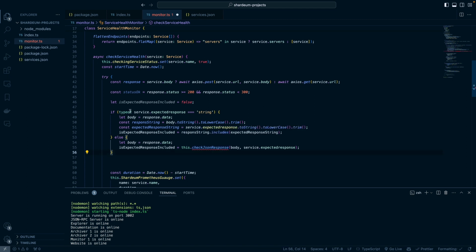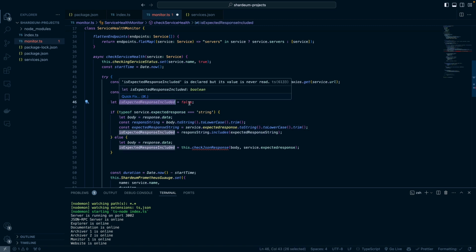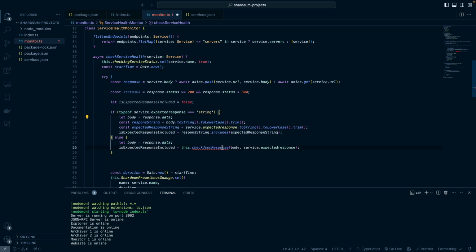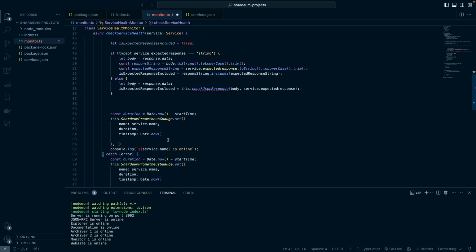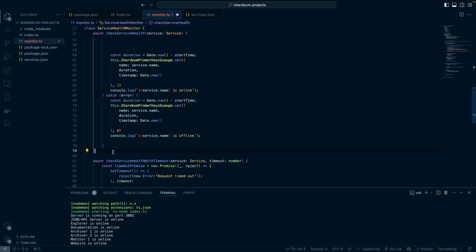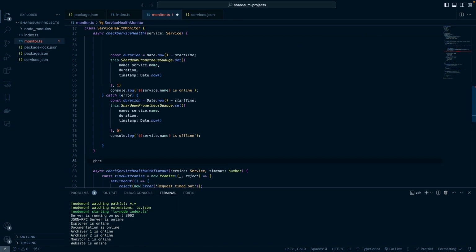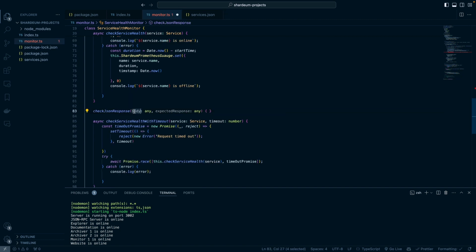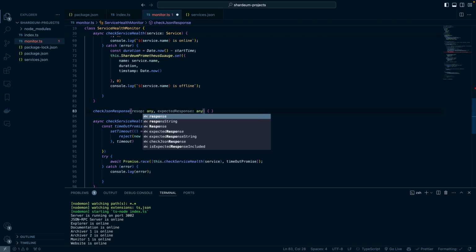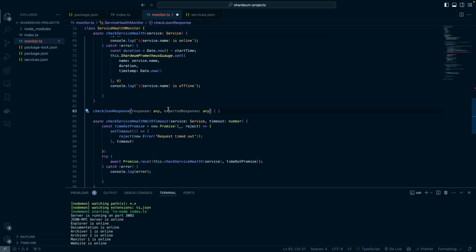So basically what we're doing is if the expected response type is a string, we handle the string here and update our variable. Otherwise, we are going to have a check JSON response body that we'll want to use to do that. So let me go ahead and do that right here. Let's do checkJSONResponseBody. It accepts the body and the expected response. So this would be the response from the server, and this will be the expected response that we've marked.